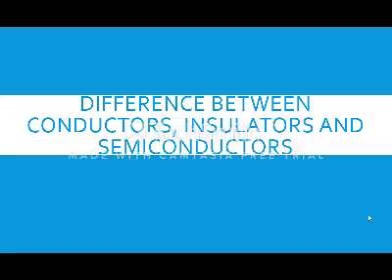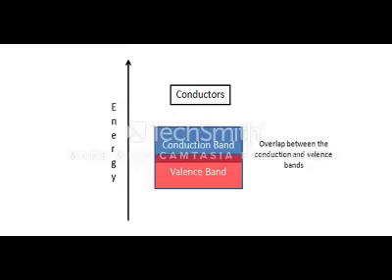Difference between conductors, insulators, and semiconductors. Within atoms, there are various band levels. The valence band is the outermost band with the highest energy. The conduction band is the one that allows the free transfer of electrons between neighbor atoms. In between the valence and conduction bands lies an energy gap which can change the willingness of an electron to travel from the valence band to the conduction band. An electron cannot, however, be in the energy gap.